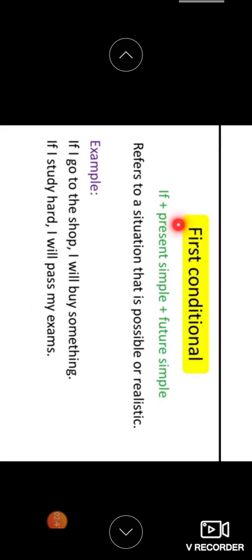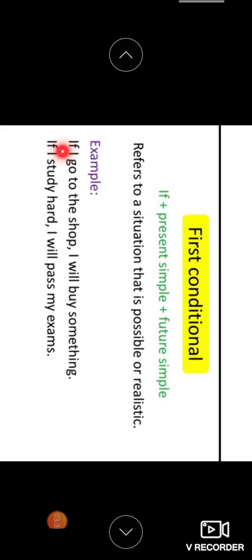Okay, now coming to the next one, that is the first conditional. So if plus simple present, as we have already learned, and the result you have to write in the simple future, where we use will or shall. Okay, it refers to a situation that is possible or realistic. For example, if I go to the shop, I will buy something. Just now I too gave an example. If you don't work hard, you will fail. Here, don't work hard is a simple present, and in the future I told you that you will fail. The future may result in that.